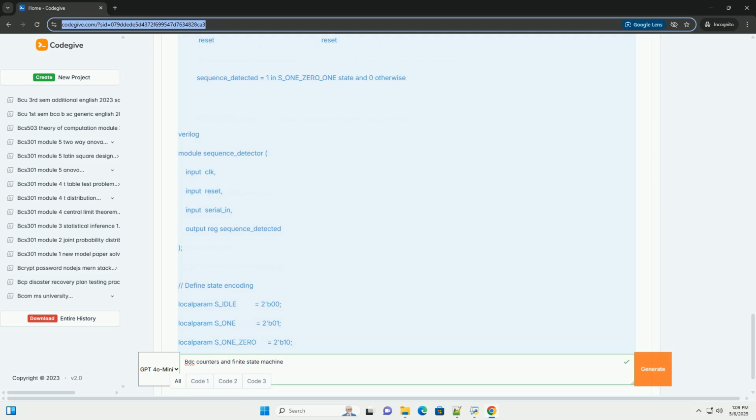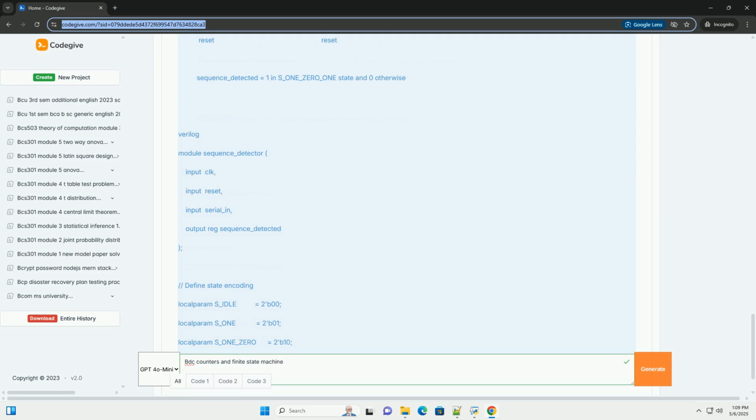2.4 Mealy machine example, alternative implementation. We can also implement the sequence detector as a Mealy machine. The primary difference is that the output logic depends on both the current state and the input. Key differences in the Mealy machine implementation: the sequence_detected output is determined within the always @(*) block, alongside the next_state logic.